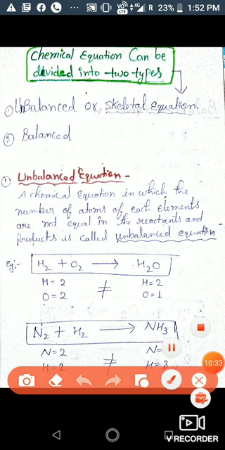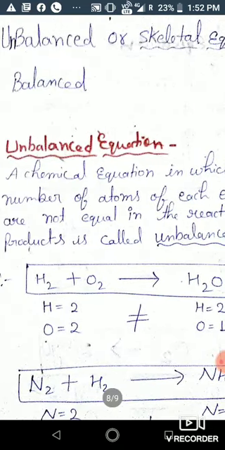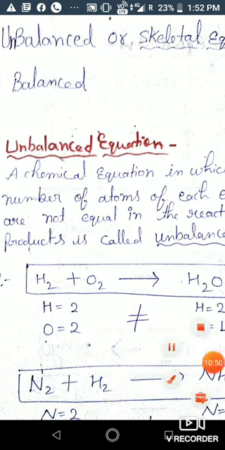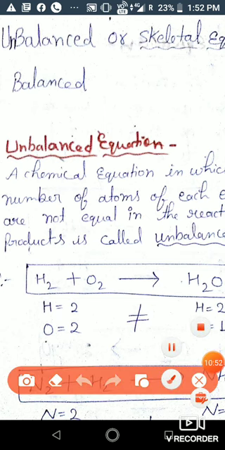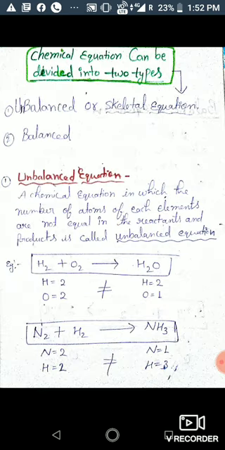In this example we can see when hydrogen and oxygen react, it will give H2O water molecule. Okay, so in reactant the number of hydrogen atoms is 2, and in product the number of hydrogen atoms is also 2.